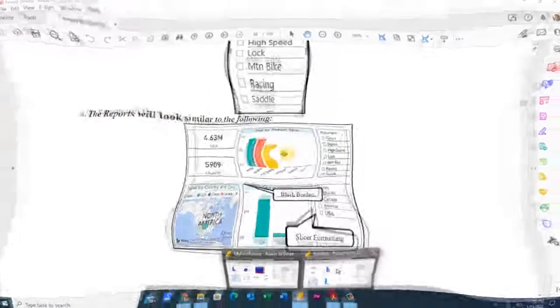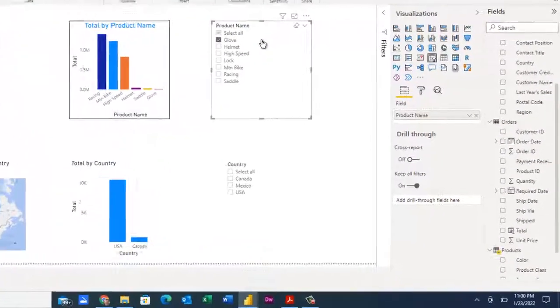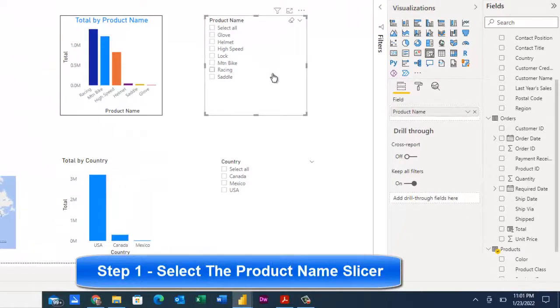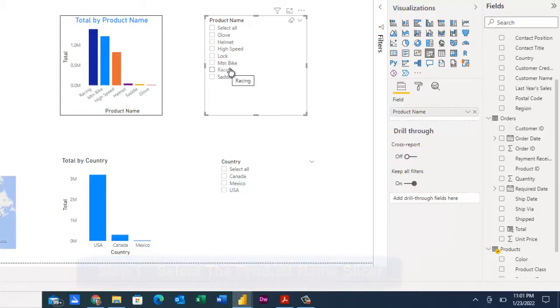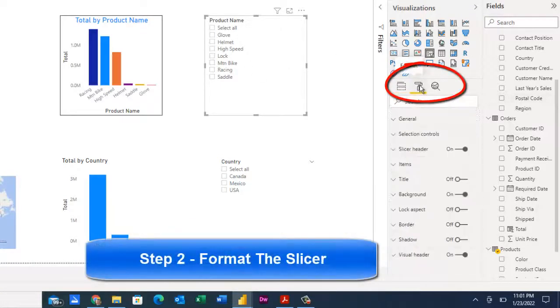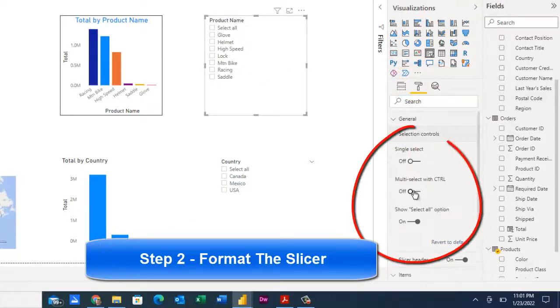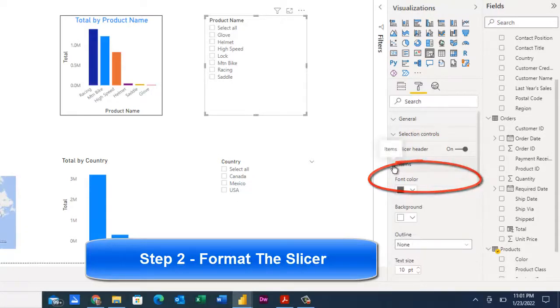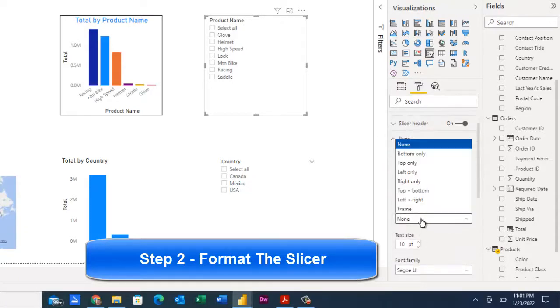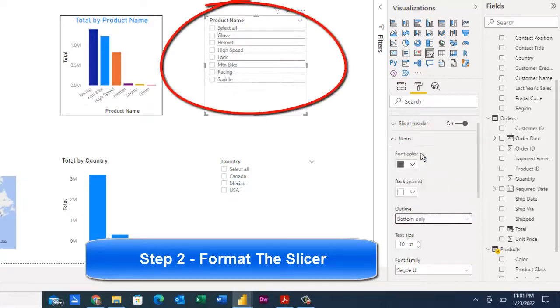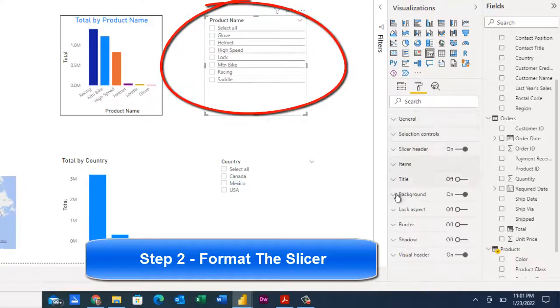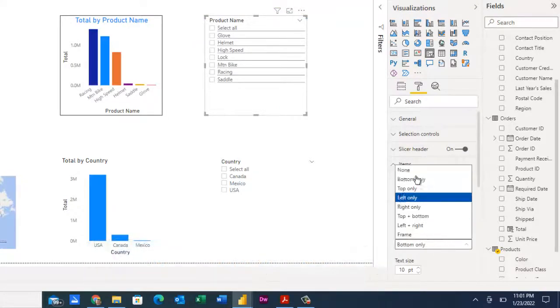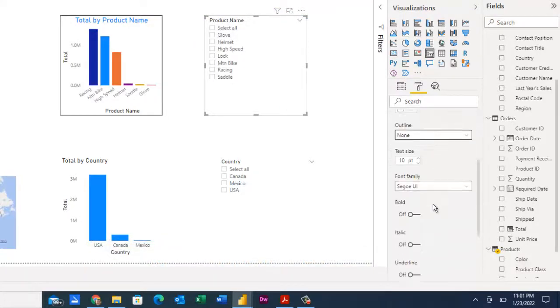Let's go to Power BI and click on the product name slicer. If I want to make some specific adjustments to this, I could come over, and we talked earlier about the selection controls, how we would turn this off and turn that on. You can go back and make other changes to the title possibly. Look at the items and change the outline between these. So if I want to change the outline a little bit, you can put different format options in here.